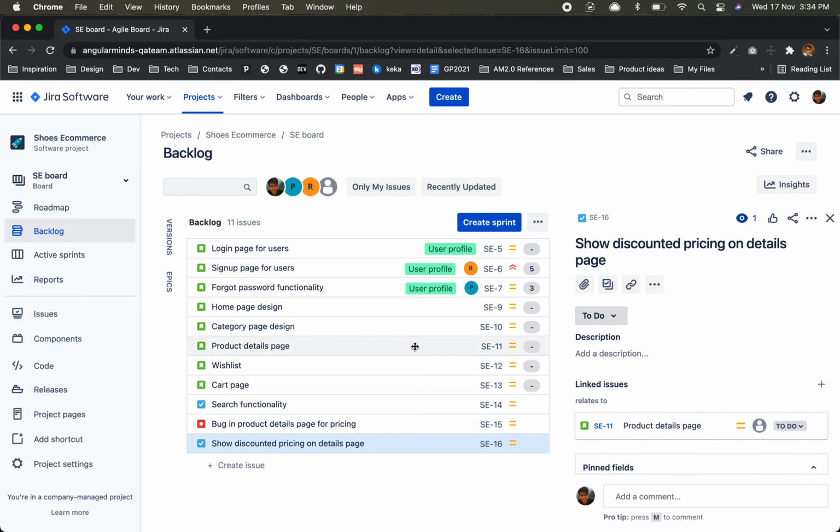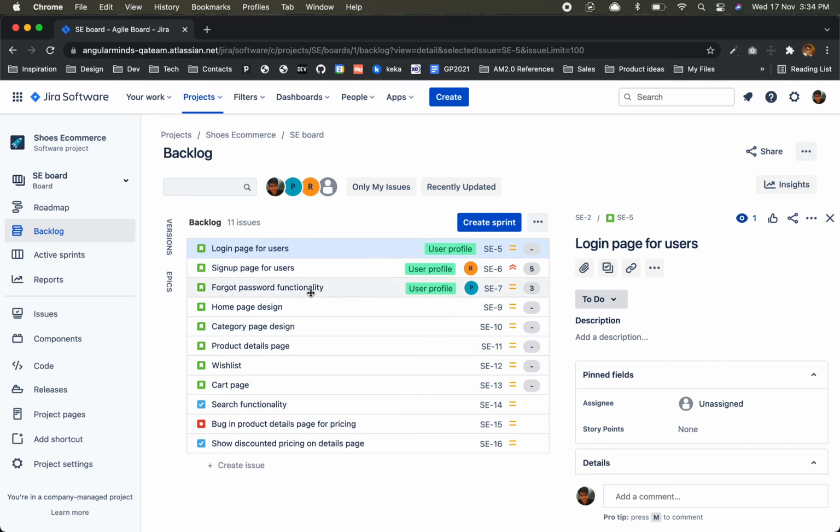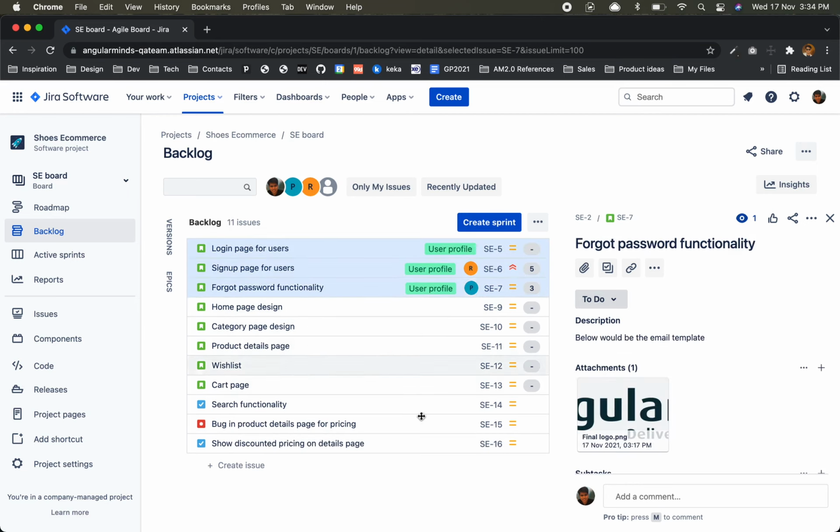Okay, now we have this backlog. So whenever before starting a project, this whole list, in real projects there are lots of backlog items, like 200, 400 issues. Out of that, let's say now I picked these 3 issues and I'll say create sprint.